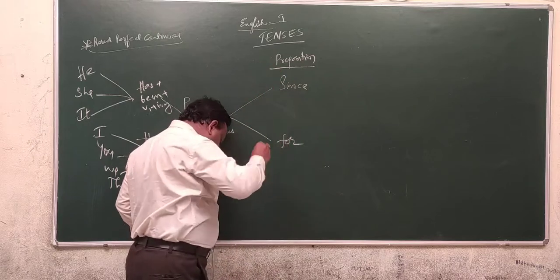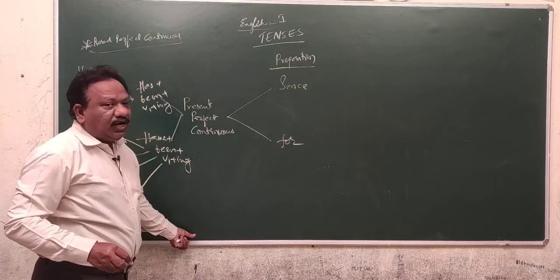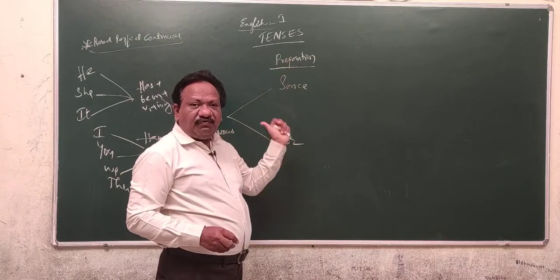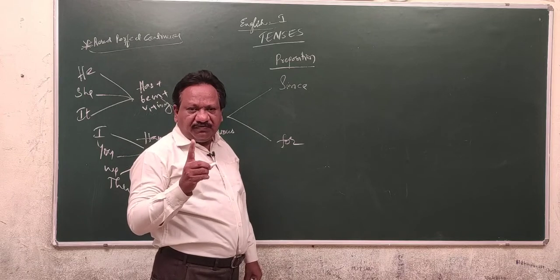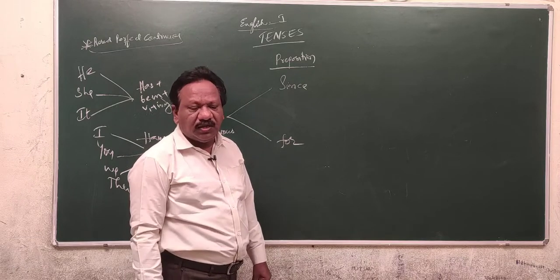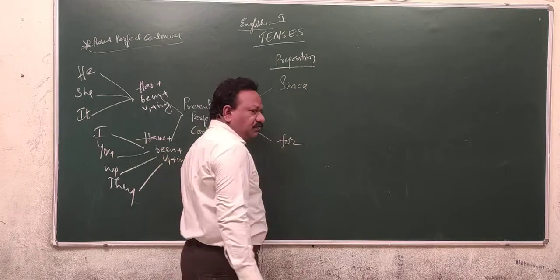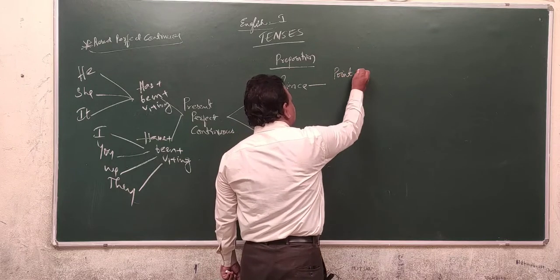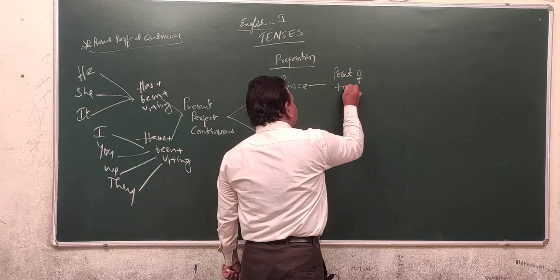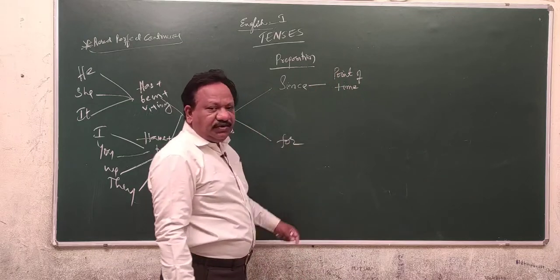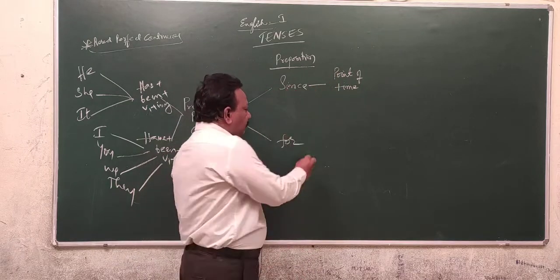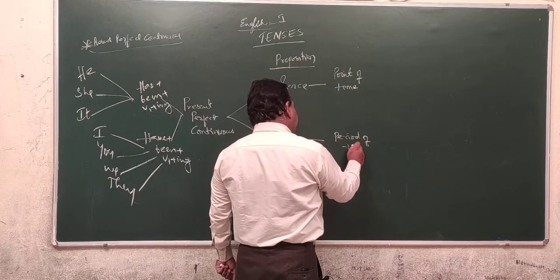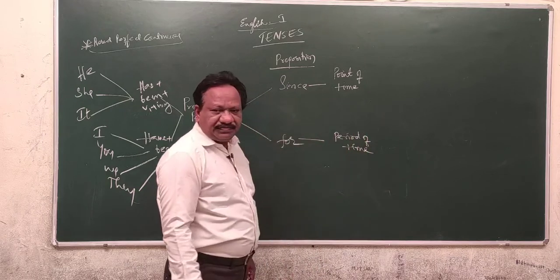గతంలో ఉన్నటువంటి టెన్స్ అన్నిటికి కూడా మనము టెంపోరల్ అడ్వర్బ్ చూసినాం, కానీ ఇక్కడ ప్రిపోజిషన్ చూడండి. Whenever you come across since or for prepositions, those sentences must be referred in the present perfect continuous tense only. And when we use the since, when we use the for, since is used to indicate the point of time in a sentence. Whenever you come across the point of time in a sentence, that should be identified with the preposition since. Whenever you come across the period of time is identified with the for preposition.